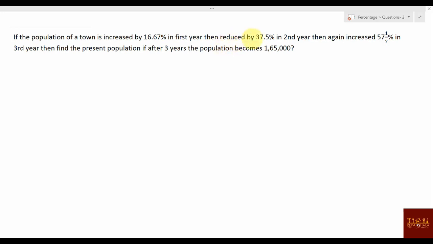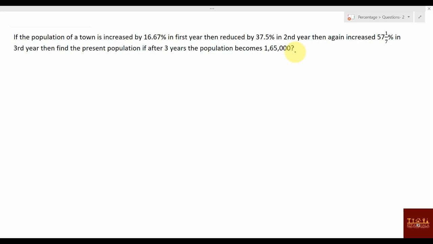And the third year the rate of interest is 57.7%. Actually, no one gives this much interest, but for the sake of understanding, you can say this is the third year's interest. Now what they are asking is the amount after 3 years, and the amount they have given is 1,65,000. So you have to find the sum which will become this.